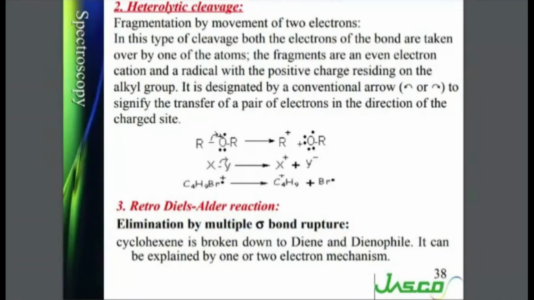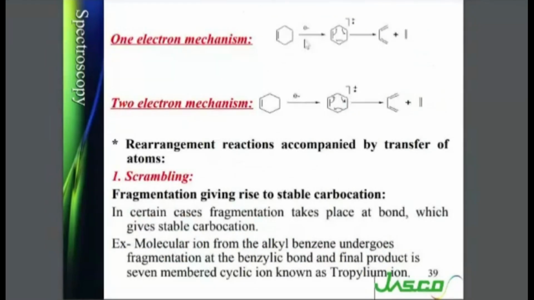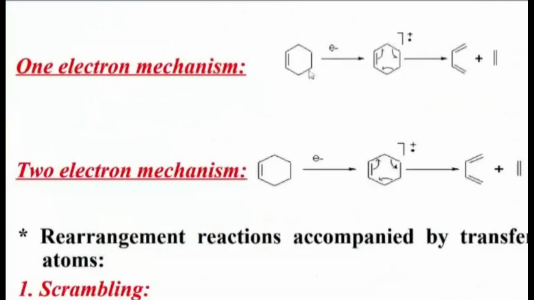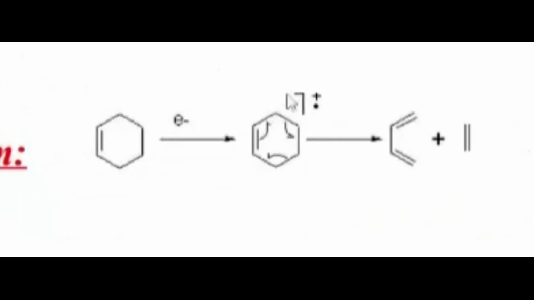It can be explained by one or two electron mechanisms. One of the mechanisms is, try to zoom in. See, this is cyclohexene. An electron is lost. We can show that by formation of a radical and positive charge. So the first mechanism shows shifting of single electrons, not a pair of electrons, single electrons.